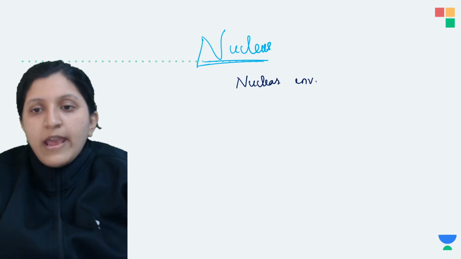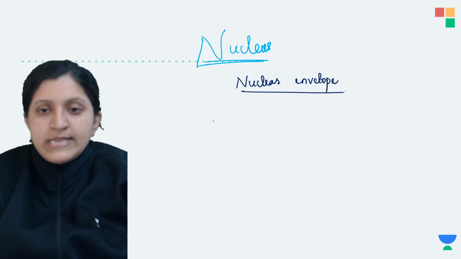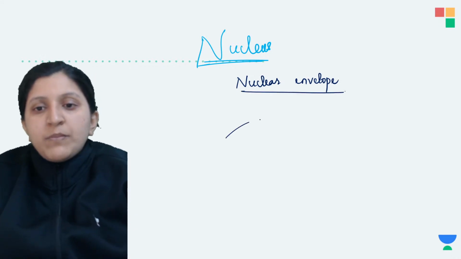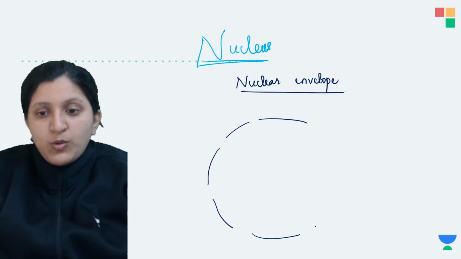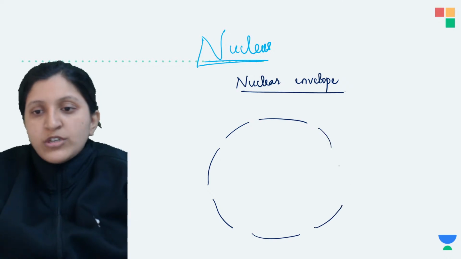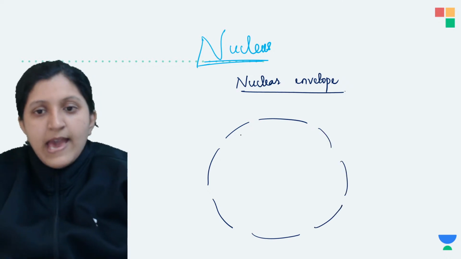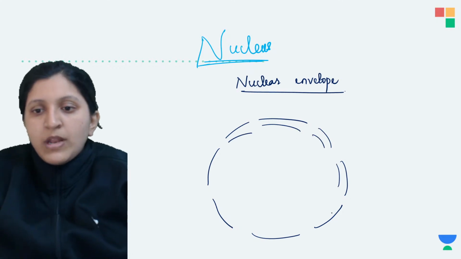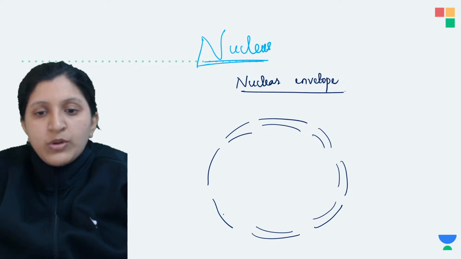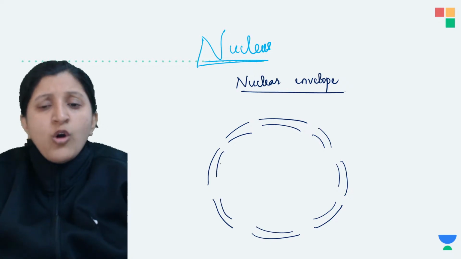So nuclear envelope, when we mention, is having the outer membrane as such. So there is the outer membrane. So I'm drawing only the nucleus, not the whole cell. So this is the outer membrane here, okay. And then there is the inner membrane. So this one is the inner membrane. So this one will form a nuclear envelope along with the nuclear pore.